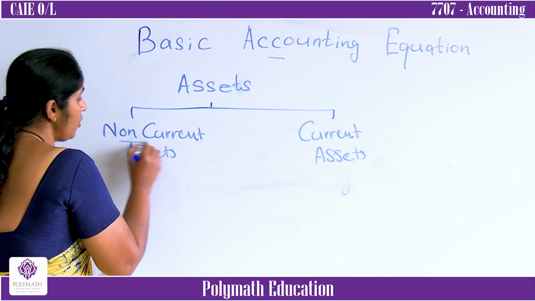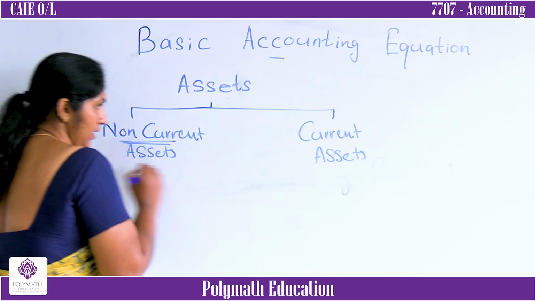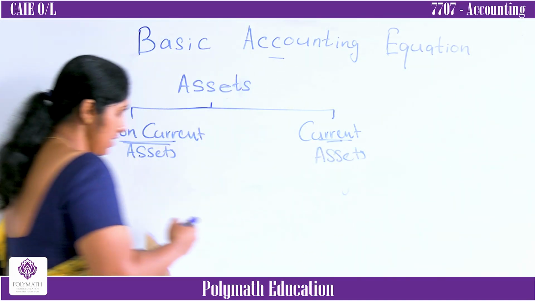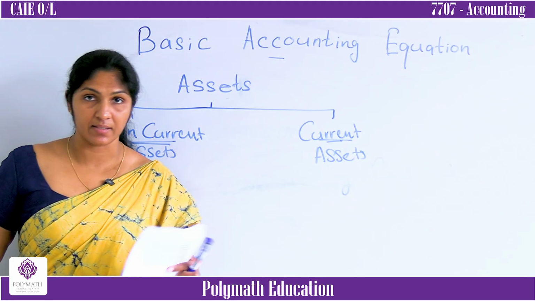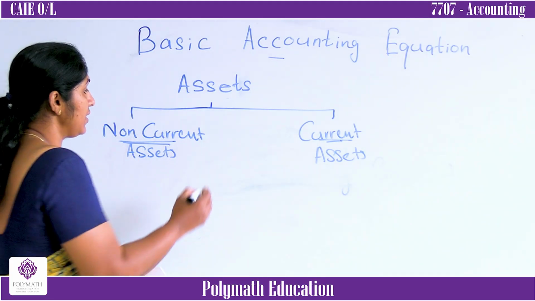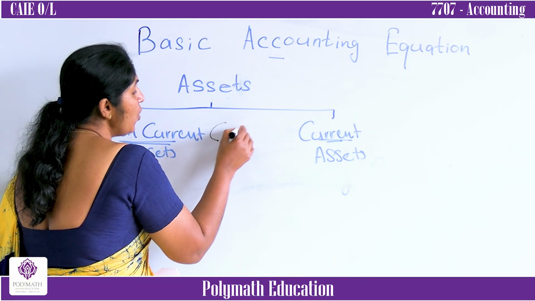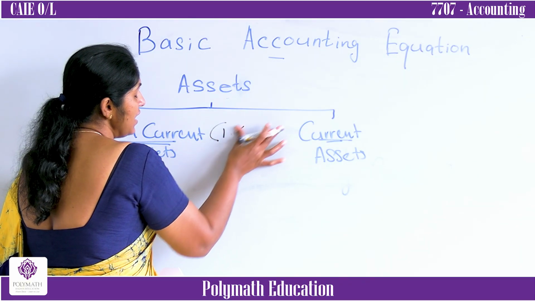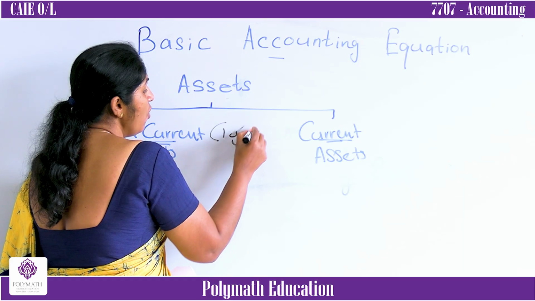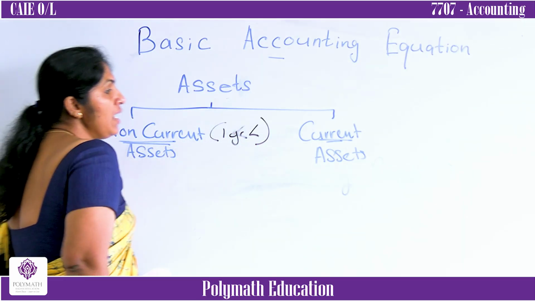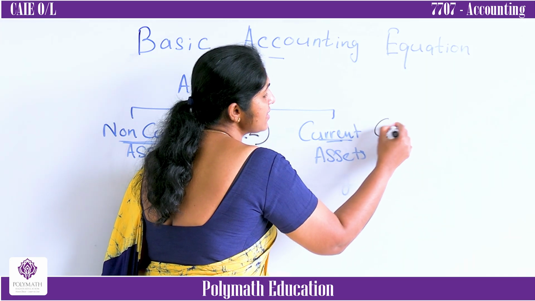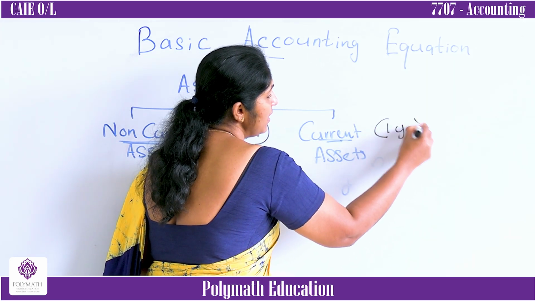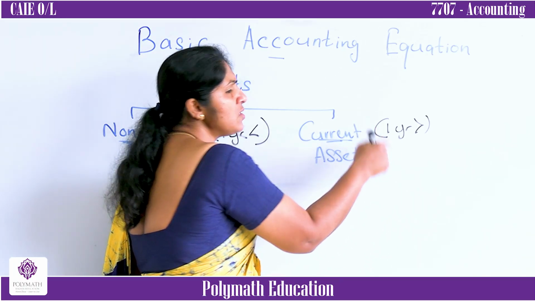Keep one thing in your mind. In accounting, this is a common definition. If something says non-current, it means more than 1 year. If something says current, it means less than 1 year, within 12 months.